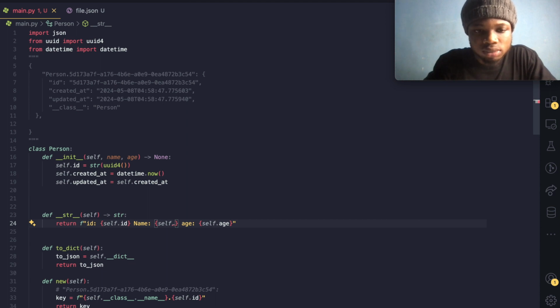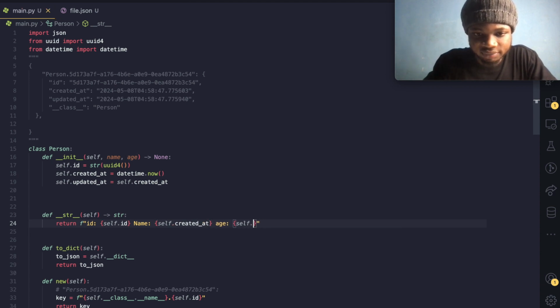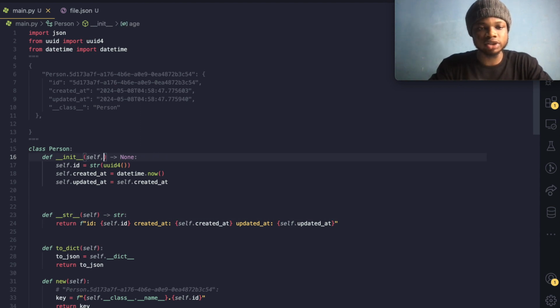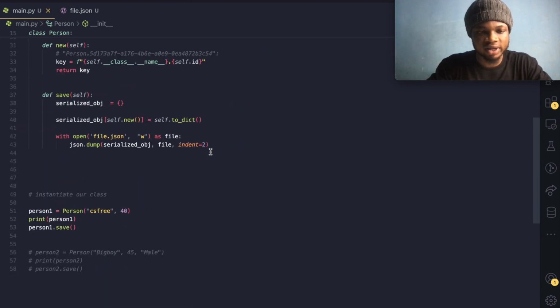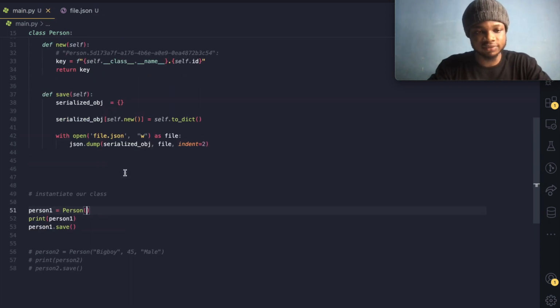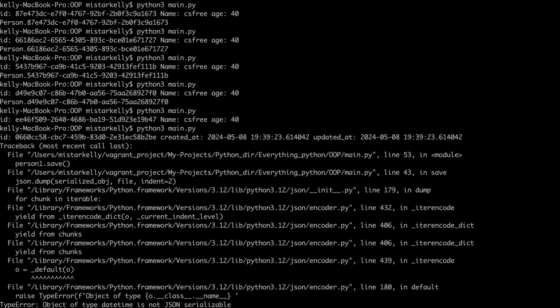So we could just come over here, leave our ID the same, change our name to created_at, and change the age to updated_at, right? So let's change this to created_at and change this age to updated_at. I think we're making progress. So we could just take off this one and come over here and also take them out. We don't need you anymore. So that's it. And right now, moment of truth, let's try to run our application and we'll have a problem.